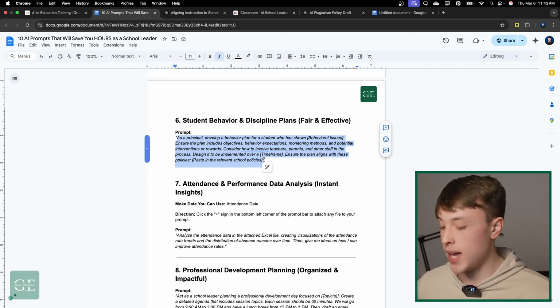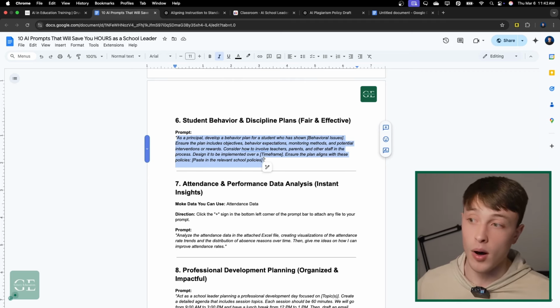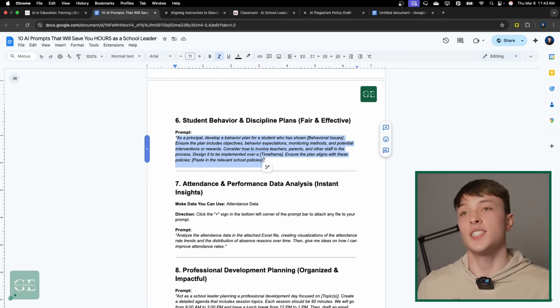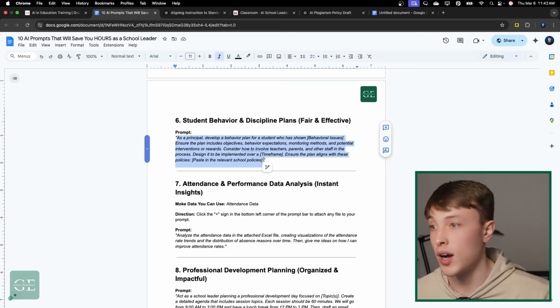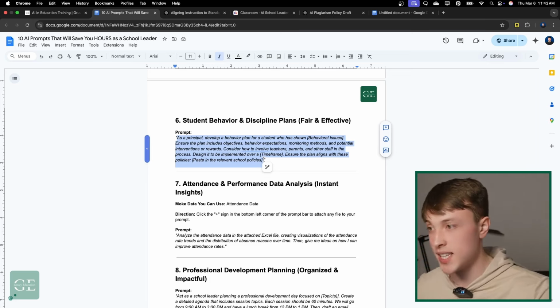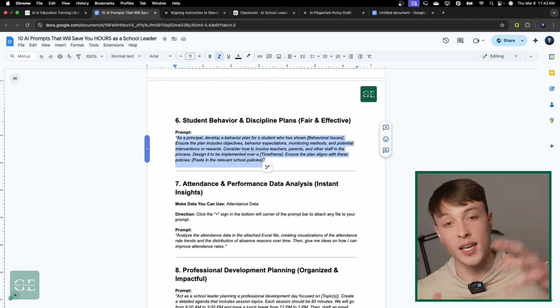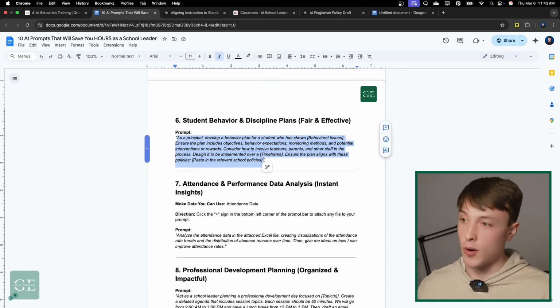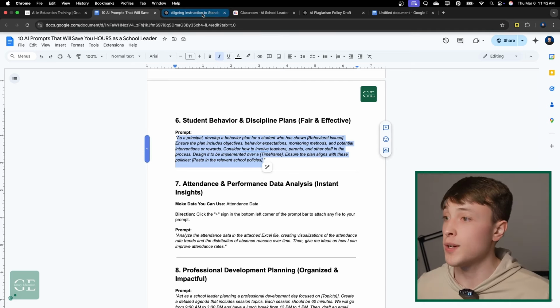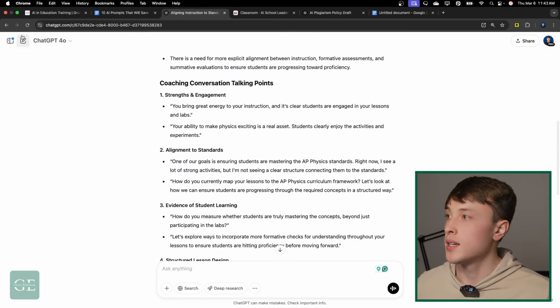So in this case, we need a behavior plan that follows school policy. And if you think about sitting down and drafting that whole thing out, that's a very, very long process. But if you just tell ChatGPT exactly what you need and say, hey, do this thing based off of policy, here's our school policy.